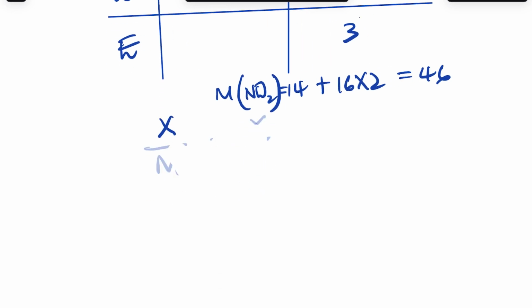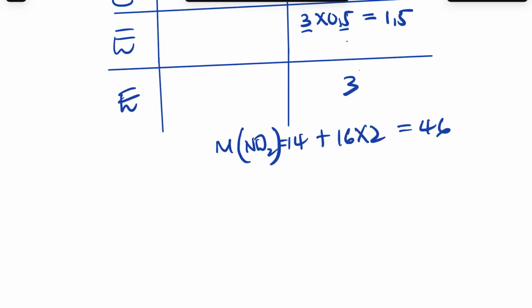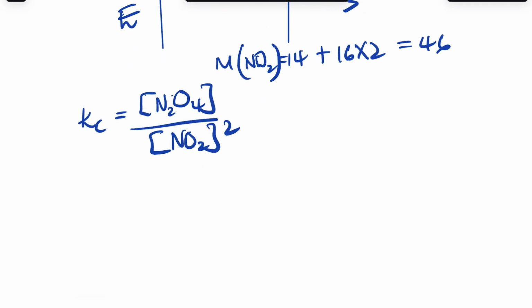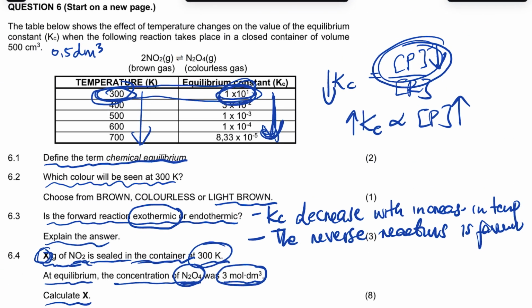Let me erase this. The molar mass, we're going to need it just a second. So I'm going to say Kc is equal to the concentration of product, N2O4, divided by the concentration of nitrogen dioxide squared, and the Kc is 1 times 10 to the power 1, which is this one, right?